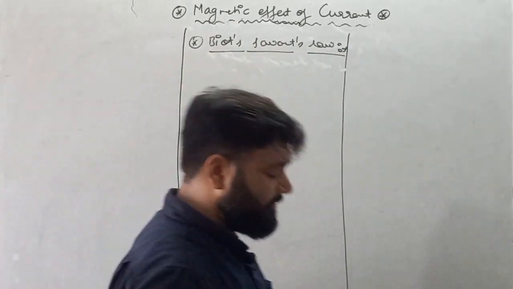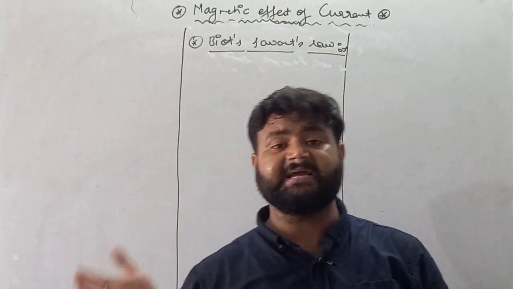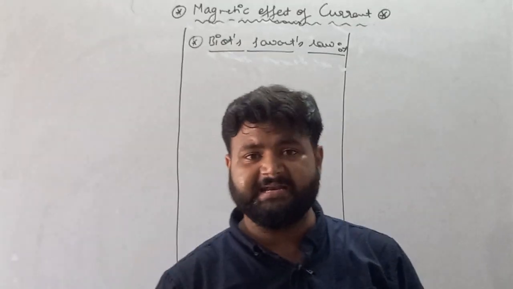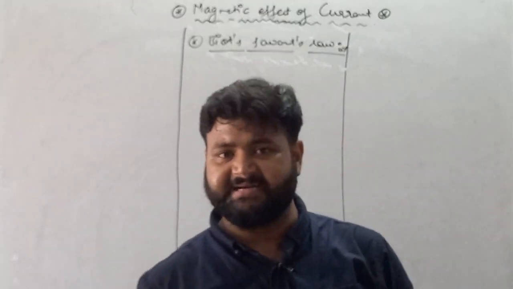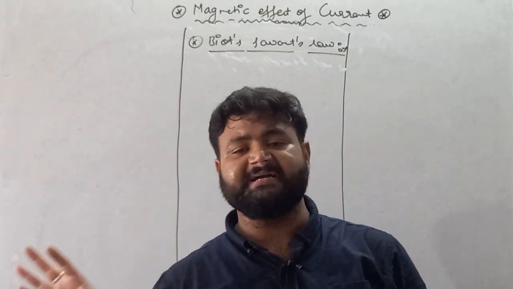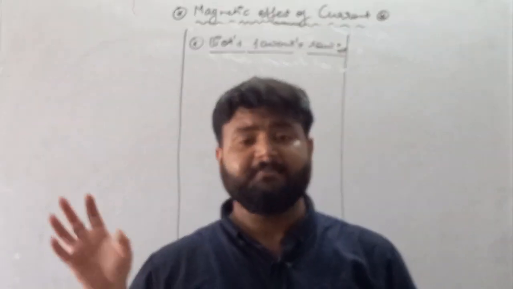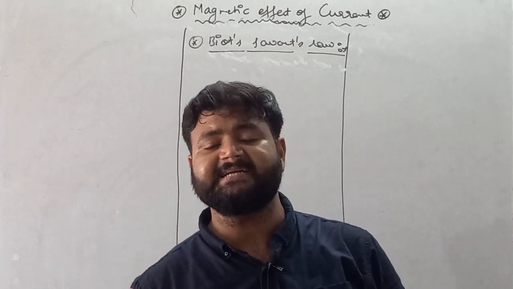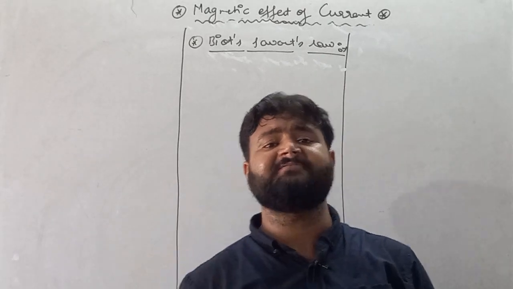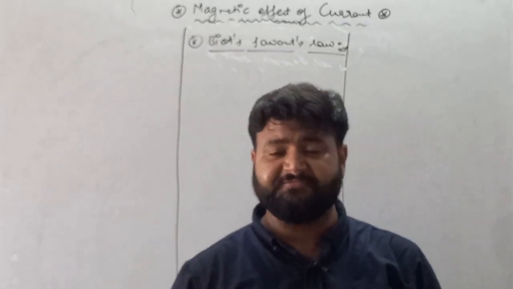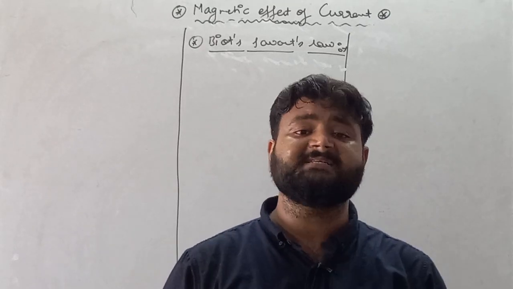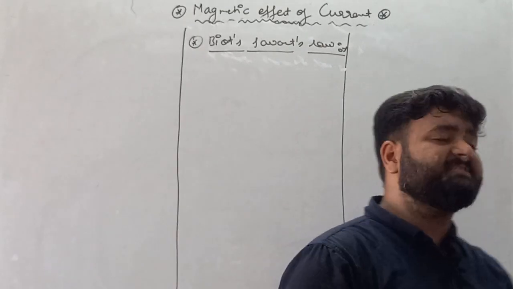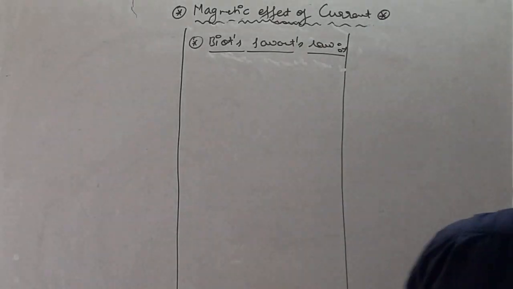So the very first point about Biot-Savart's law: see, Oersted gave only an observation, that in the presence of flow of current in any electrical circuit, a magnetic field is created. If you stop the flow of current, the magnetic field vanishes. If you flow the current, the magnetic field is present. That magnetic field is called an electromagnetic field, or a temporary magnetic field. But Biot-Savart gave the value of the magnetic field which is created in the presence of flow of current in any electrical circuit. So write down, Biot-Savart's law can give the value of the magnetic field.